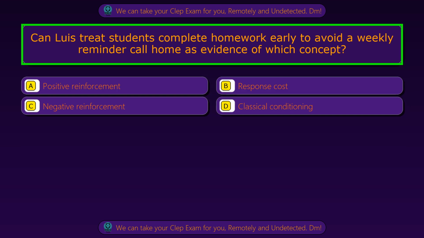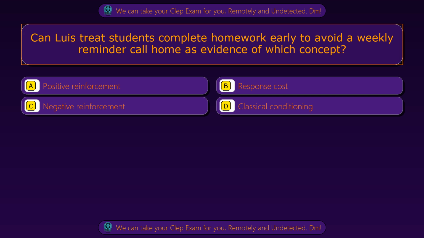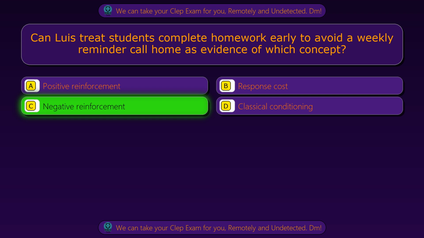Question 3. Can Louise treat students' complete homework early to avoid a weekly reminder call home as evidence of which concept? Option A. Positive reinforcement. Option B. Response cost. Option C. Negative reinforcement. Option D. Classical conditioning. The correct answer is option C.